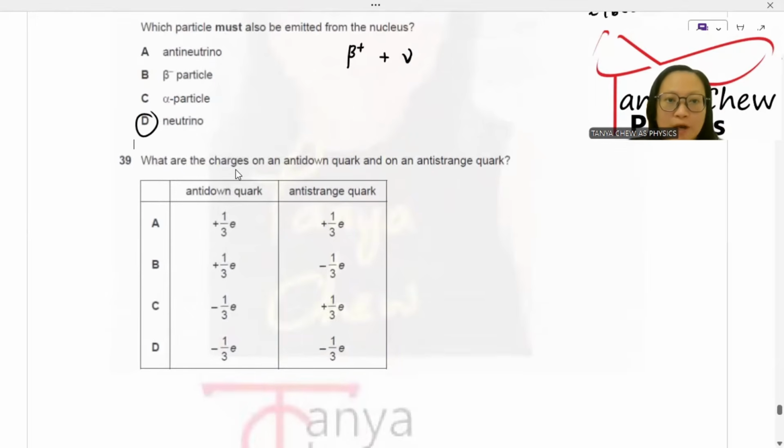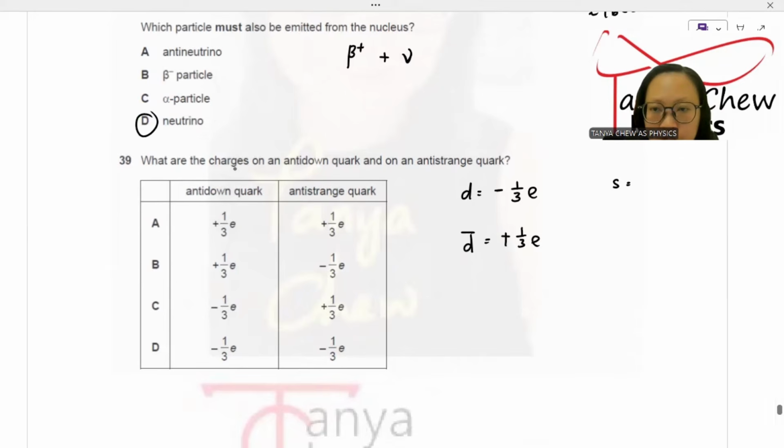Number 39, what are the charges on an anti-down quark and an anti-strange quark? First of all, you need to understand that a down quark is negative 1 over 3e. Anti-down will take positive 1 over 3e. Strange is also negative 1 over 3e. Anti-strange is positive 1 over 3e. So A is the answer.